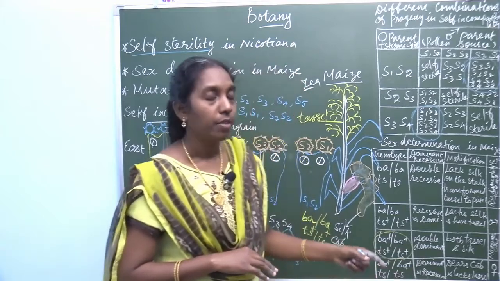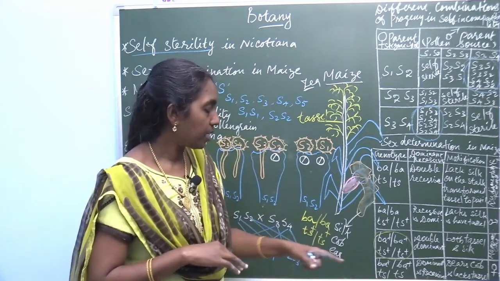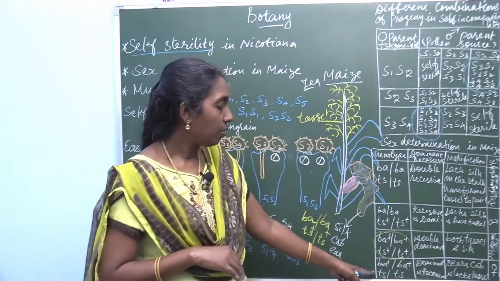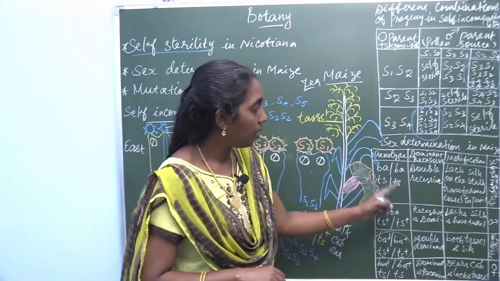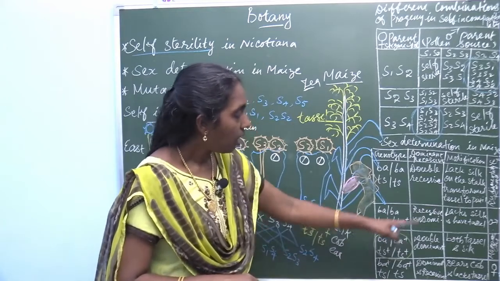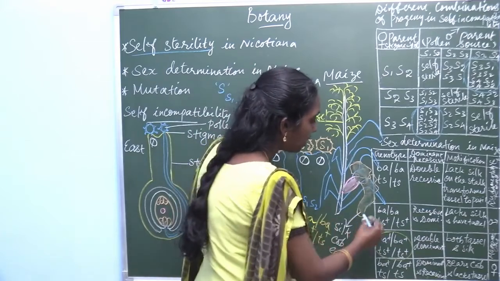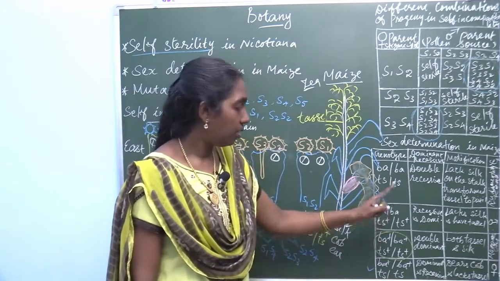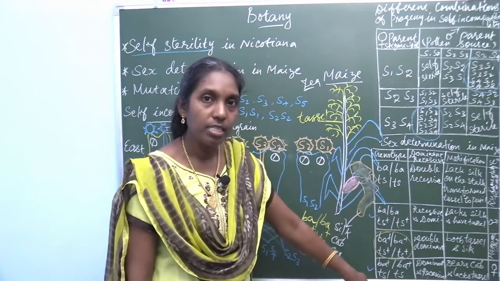And finally, what is the other genotype? BA dominant plus and TS recessive, dominant and recessive. The first genotype was double recessive; here one is dominant, one is recessive. Compare this one and this one. Here BA barren recessive, TS dominant, produces male. But here barren dominant, TS recessive.